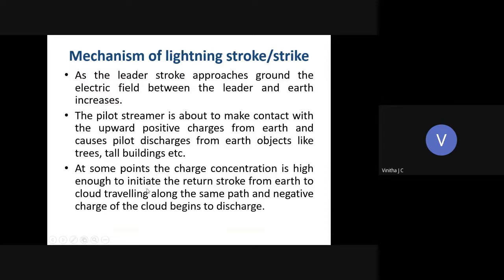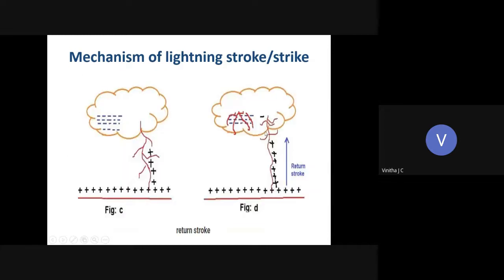And during this process, at some points the charge concentration will be very high, so there will be an initiation of a return stroke from the earth towards the cloud, and that will travel in the same path. See here, when the charges reach the ground, here we will have the negative charges, and in the ground we will have the positive charges.